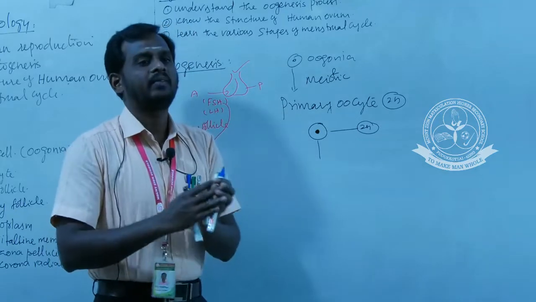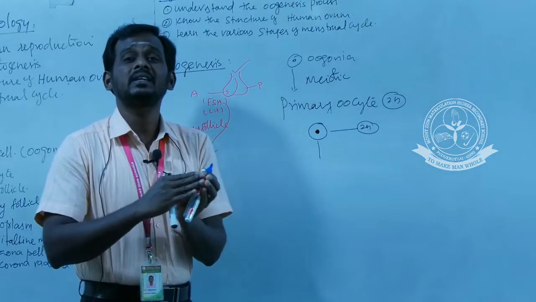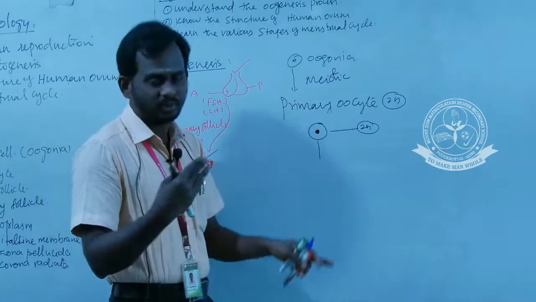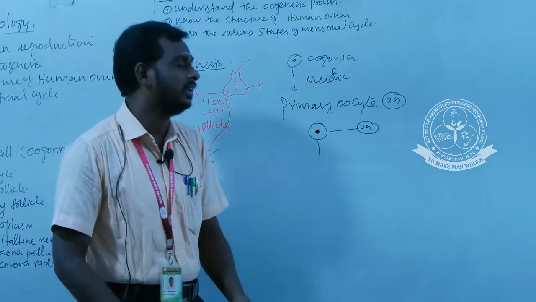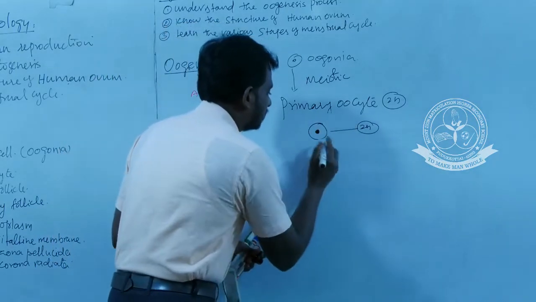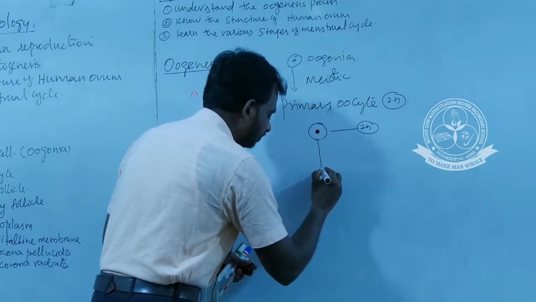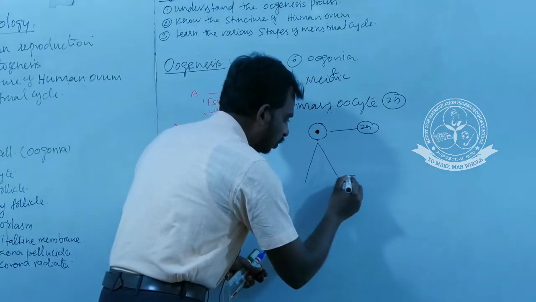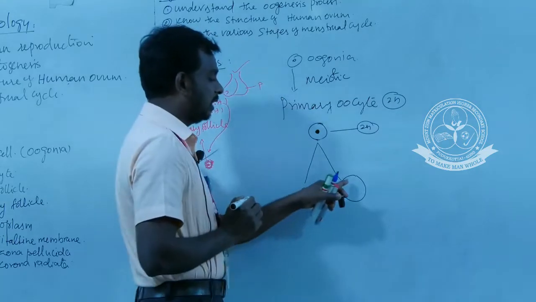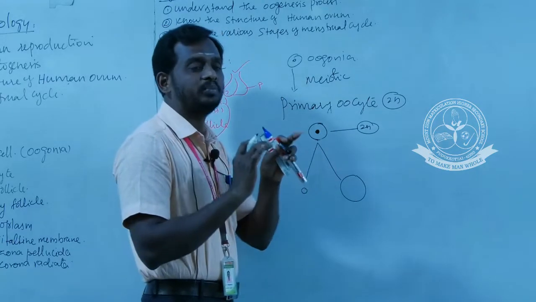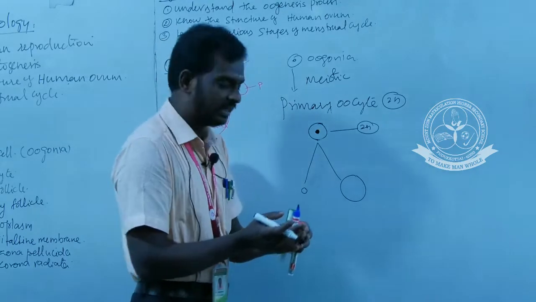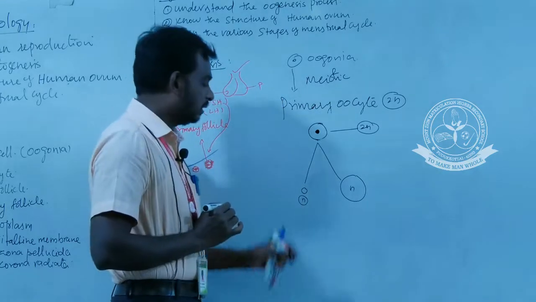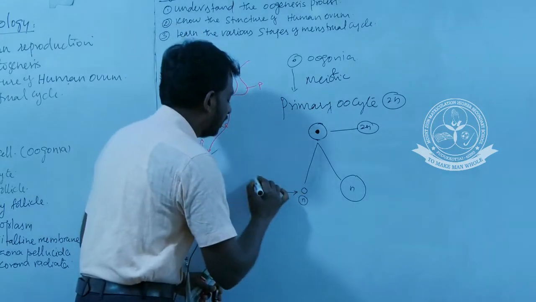Already we discussed that when it attains maturity, that means when it comes to the Graafian follicle stage, the next stage of the primary oocyte is that it will become a secondary oocyte. When it attains the secondary oocyte stage, it cleaves into two types of cells. One is a large cell, that means with more cytoplasmic content, and this is a haploid cell, and it also produces another, smaller cell. This smaller cell is called the polar body.